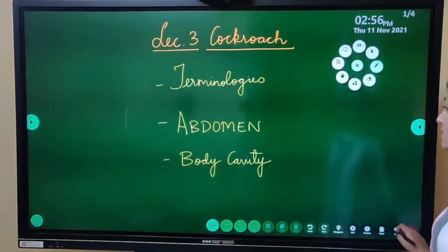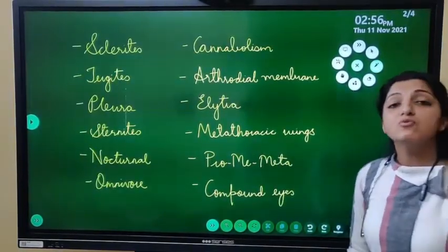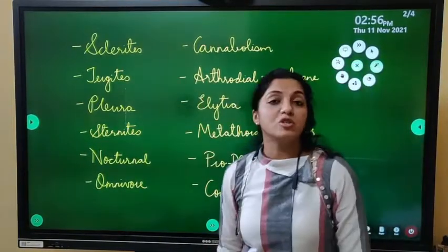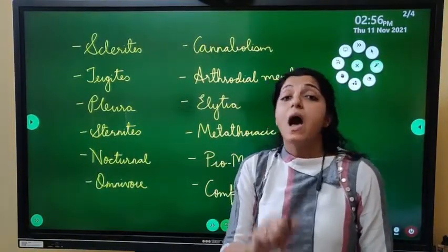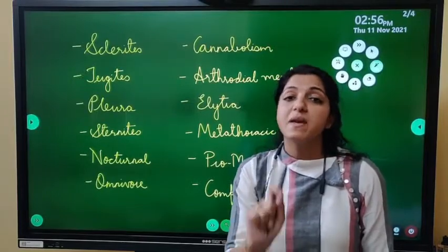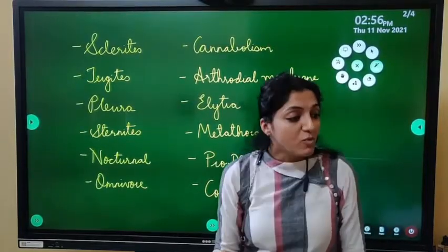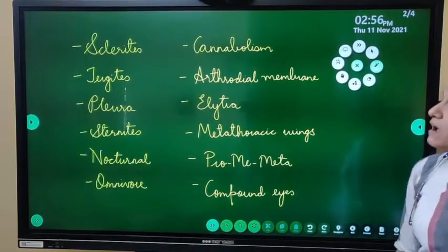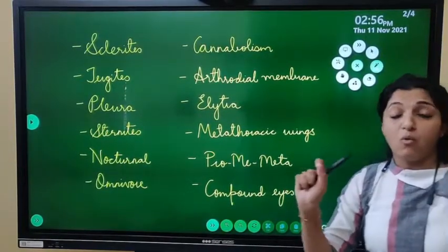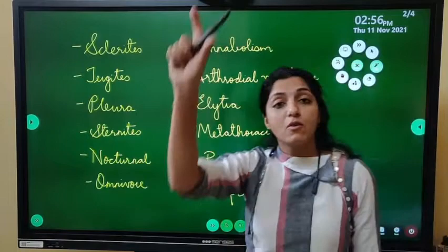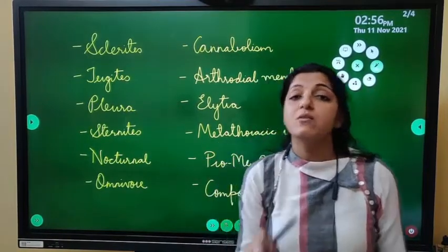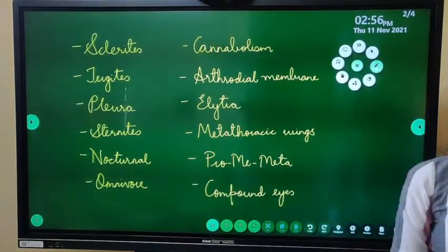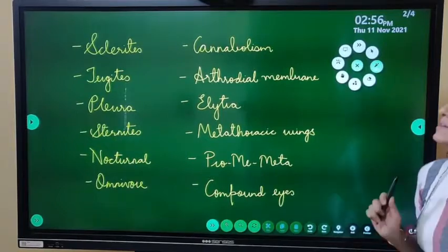So let us start. You are going to write this one terminology and as you are writing आप देखोगे कि आपको समझ में आ रहा है कि नहीं. So you're going to begin with sclerite, then tergite. लिखो, everybody will write these terminologies on one page. As you're writing, you're going to see whether you can understand. So sclerite, tergite,